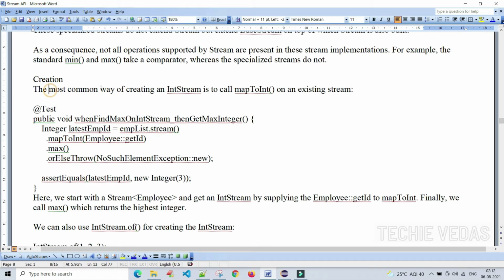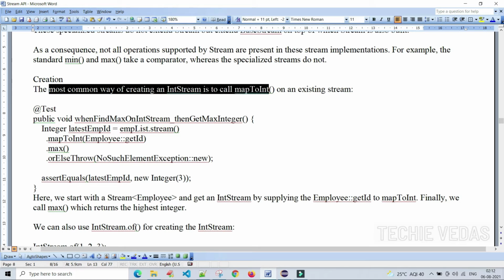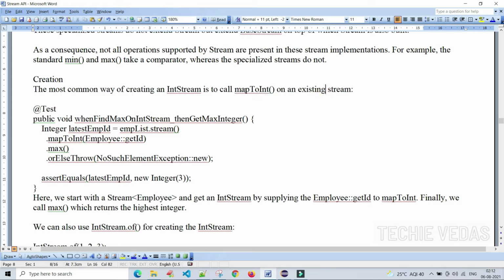Creation. The most common way of creating an IntStream is to call the mapToInt method on an existing stream. With mapToInt, we are mapping the stream to an IntStream.